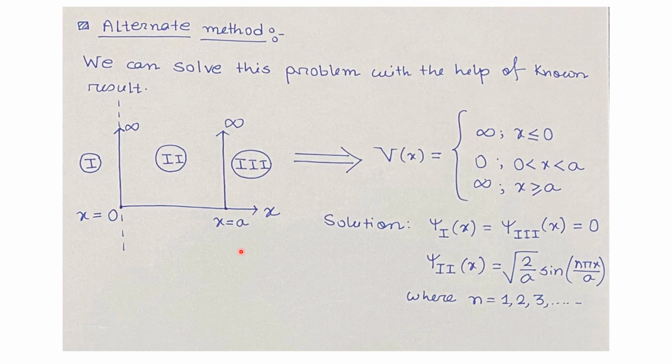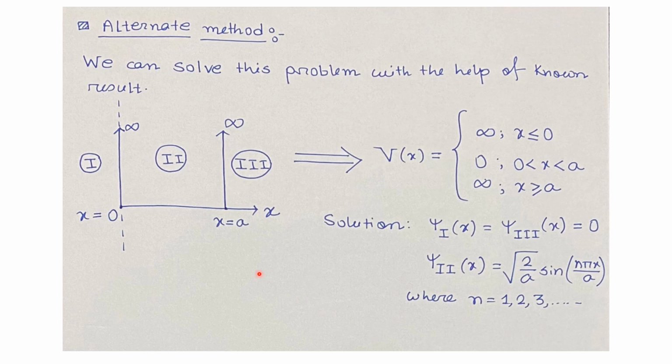So this is a very well-known problem for a particle in a potential well having width a. For this problem, we know the solution will be psi1 of x and psi3 of x will be 0 in the infinite potential regime, and psi2 of x will be root over 2 by a times sine n pi x by a, where n takes the integer values, that is 1, 2, 3 and so on.